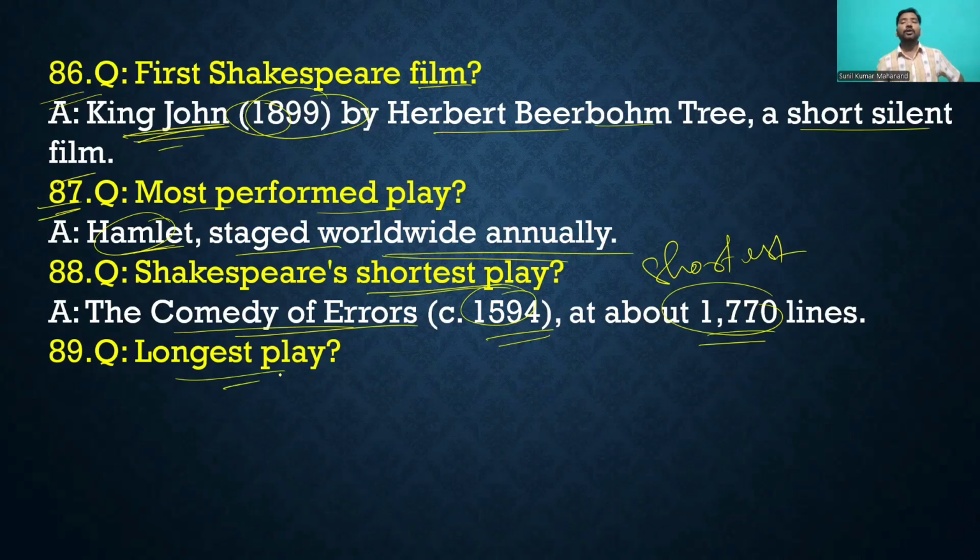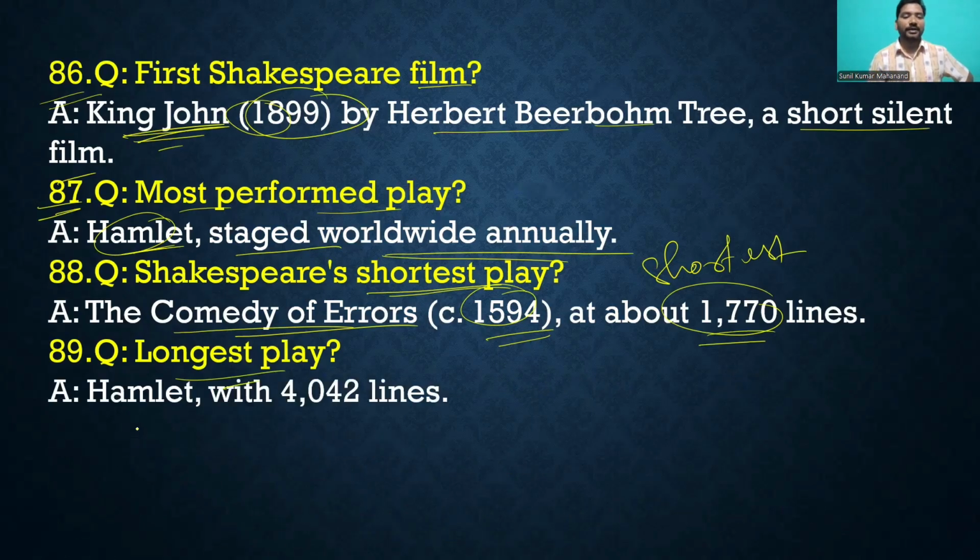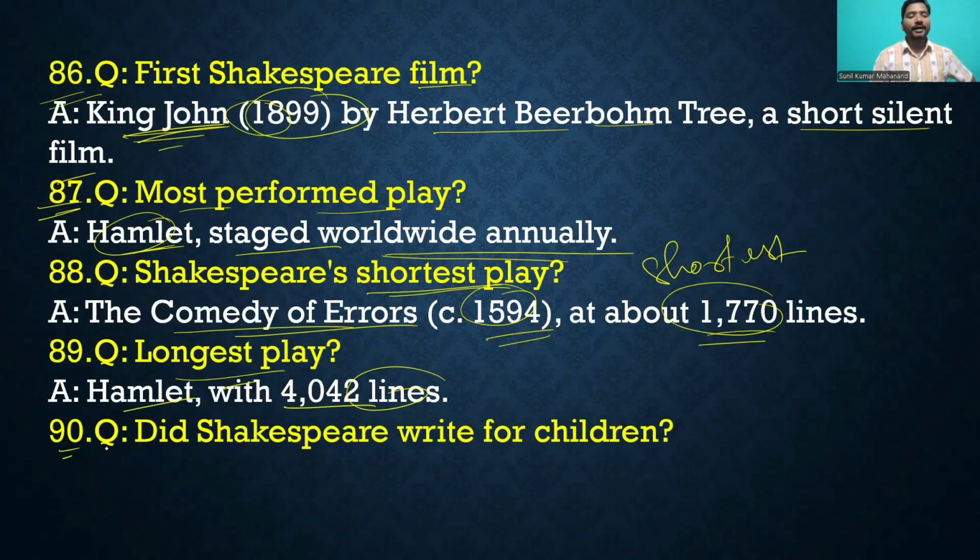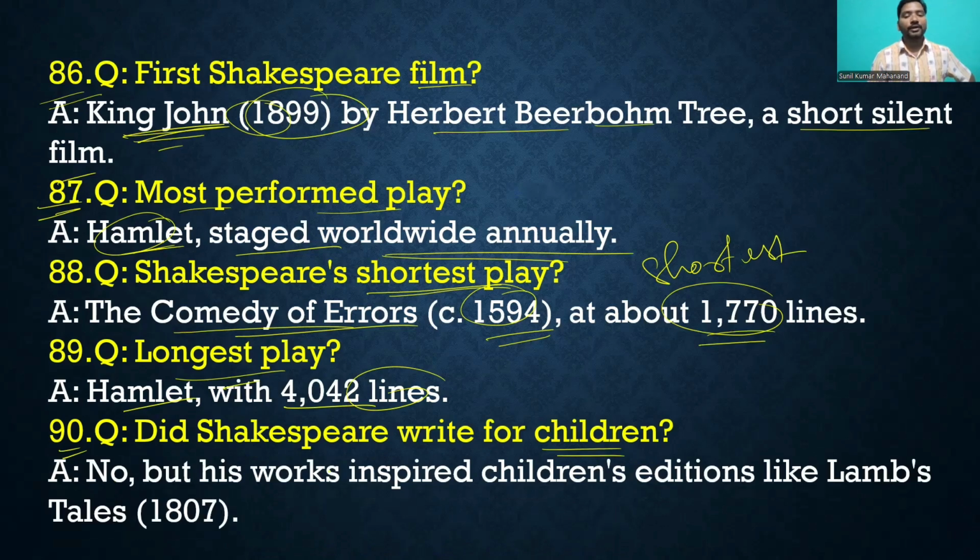Longest play. Which one is the longest play of William Shakespeare? Dear friend, the longest play of William Shakespeare is Hamlet, about 4042 lines. Question 90: did Shakespeare write for children? No, but his work inspired children's editions,